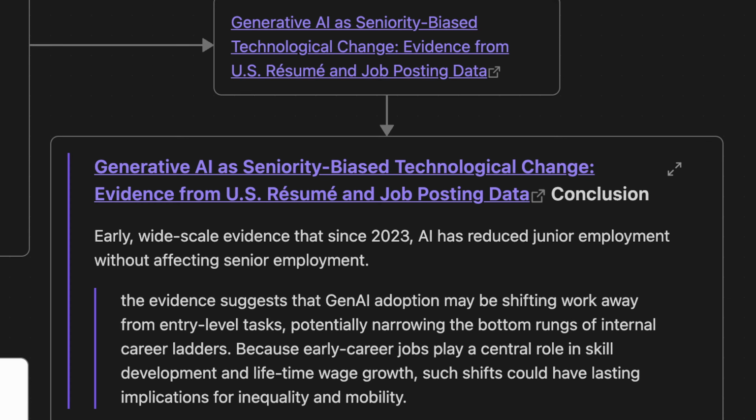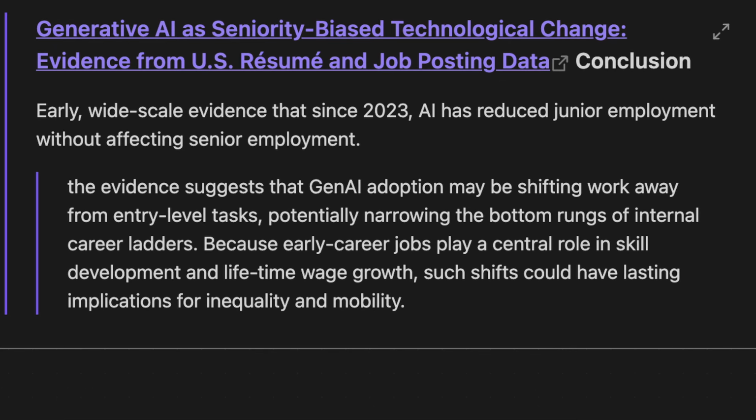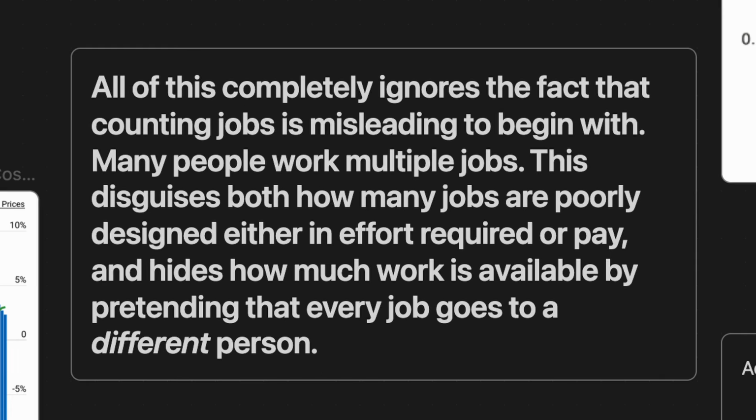Since 2023, AI has taken away entry-level jobs, which reduces opportunities for advancement. This reduces skill development and wage growth, which greatly increase inequality and reduces upward mobility. Of course, all of this ignores the fact that measuring jobs is misleading, as it doesn't take into account how many people have to work multiple jobs.